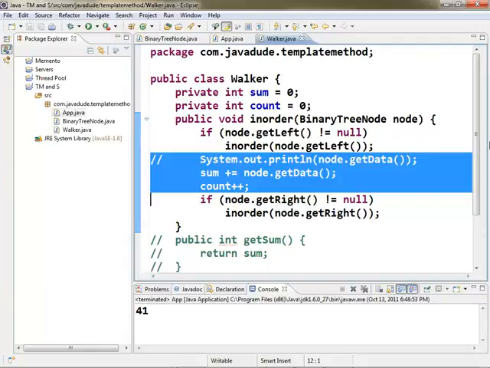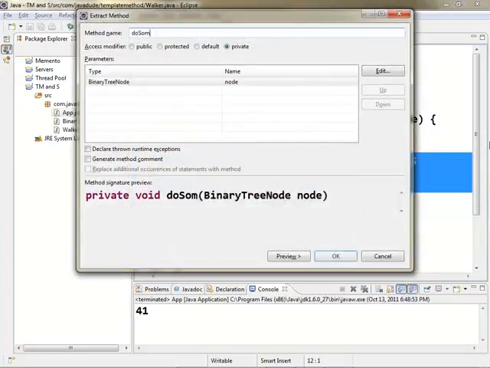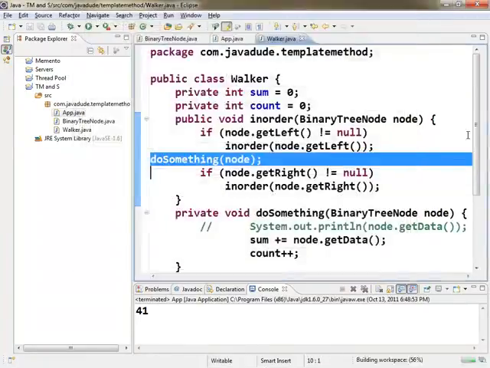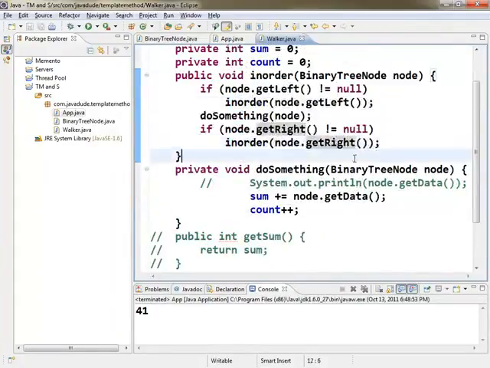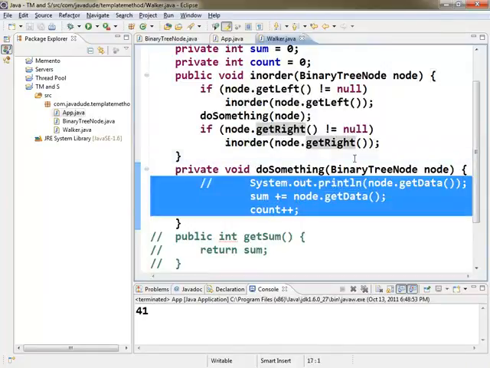So let's think about somewhere else. A method, right? Some other method. So if I take this code out here and I put it into a method, I'll call it do something. That's a little bit better now. So now what I've done is if I just change the contents of this method, I'm not going to break my algorithm, right? And that's a great step here. Factoring out the stuff that changes from the stuff that doesn't change gives you a lot better maintainability of the code, right? So you're going to be a lot more comfortable, a lot more confident that you're not breaking things.